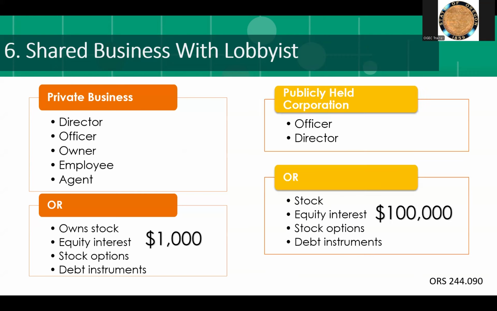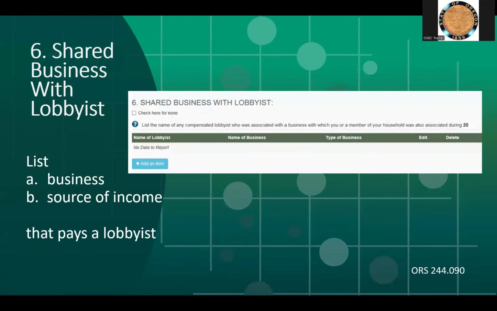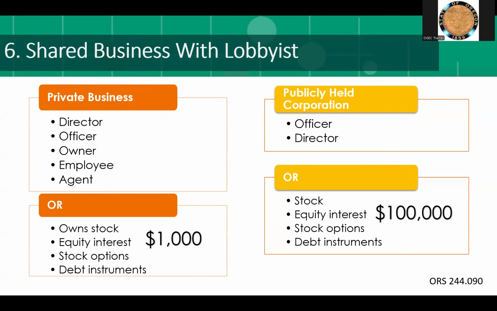For publicly held corporations, they are considered a business with which you are associated if you, the public official, or your household members are an officer or a director, or you or your household members own or have owned stock, another form of equity interest, stock options, or debt instruments worth $100,000 or more in that publicly held corporation at any point in the preceding calendar year.